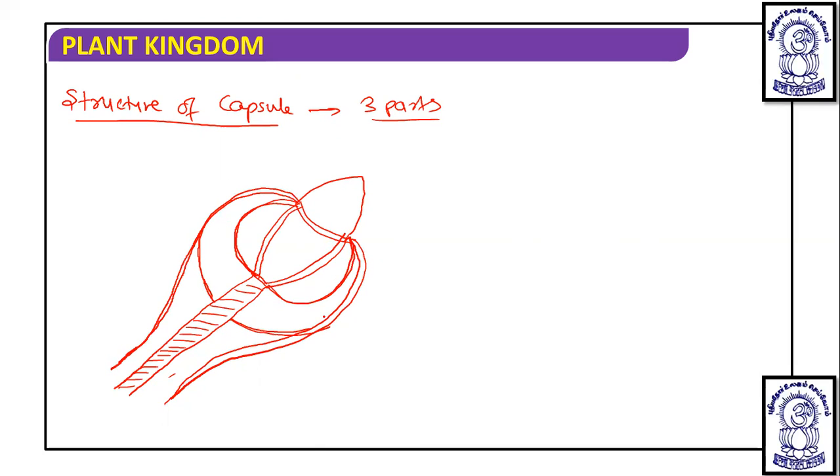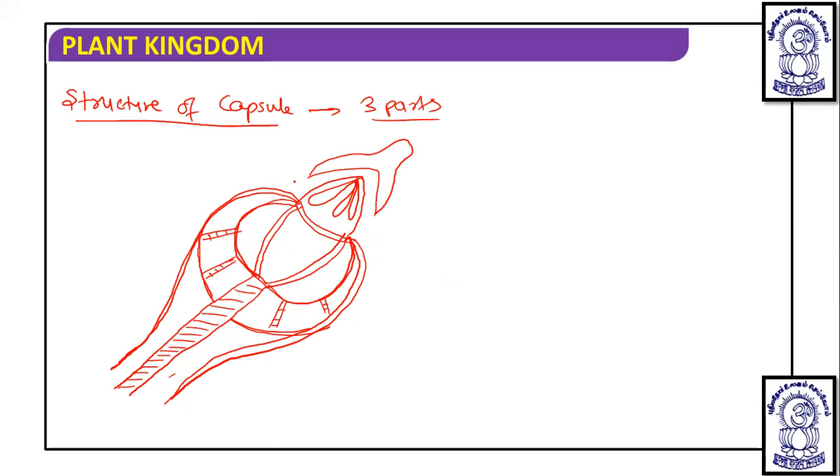The structure is somewhat like this. And in that structure, so this is the structure of the capsule.